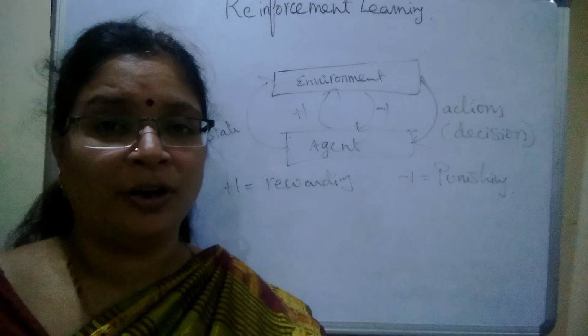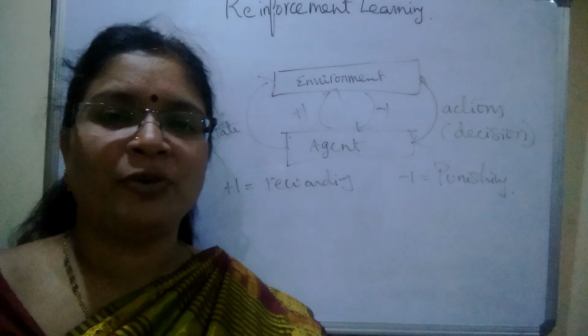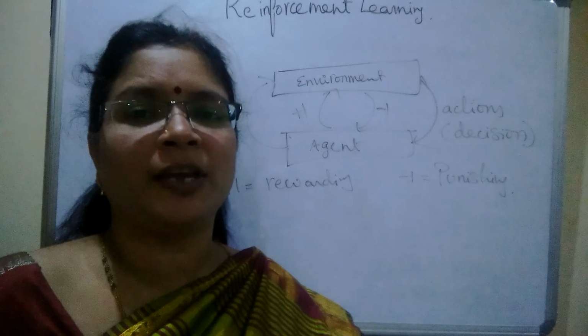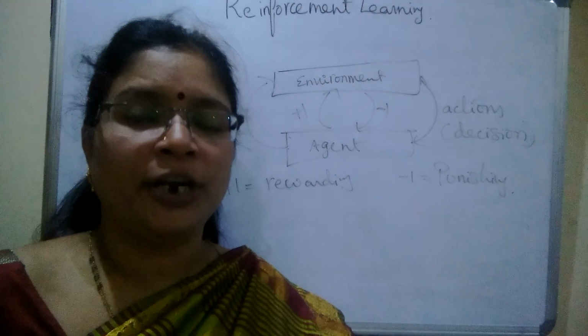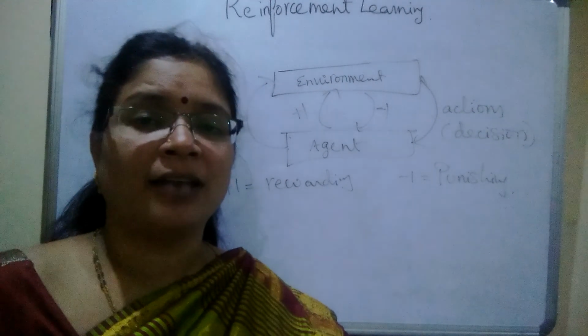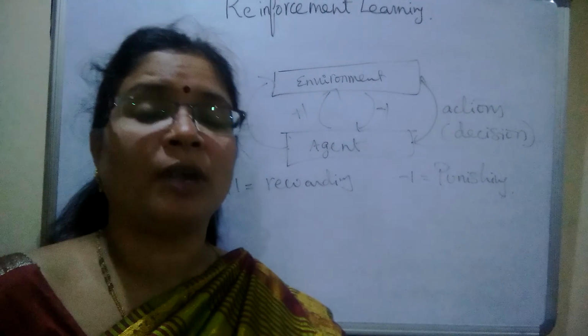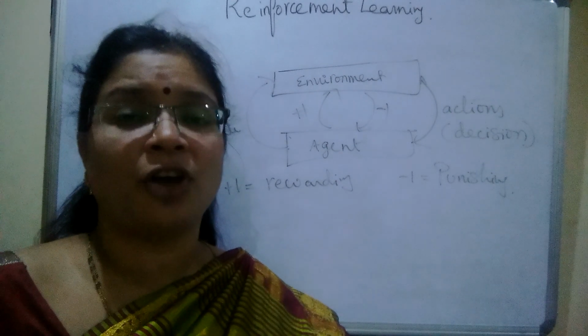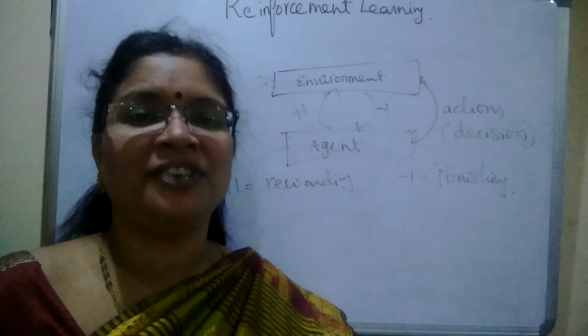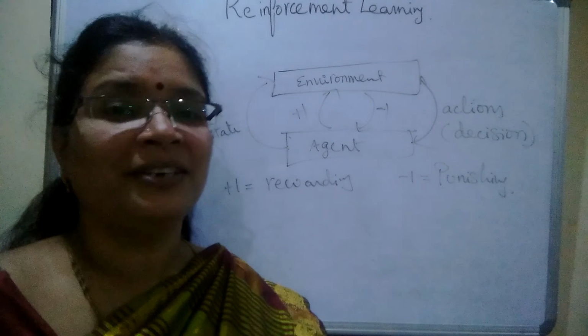So this is one more definition of the reinforcement learning. One more example. We instruct a child to carry out a task by rewarding a chocolate, or else he has to redo the same task again and again. So redoing the same task again and again is called the punishment, whereas receiving the chocolate after successful completion of the task is called the reward. This is one more definition of the reinforcement learning.